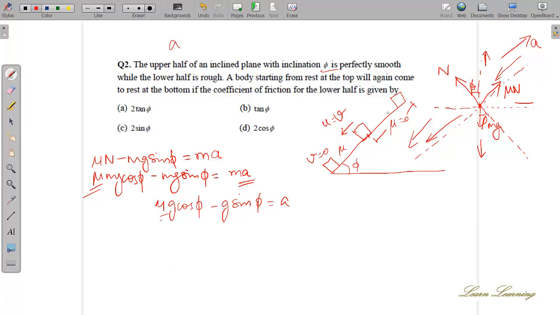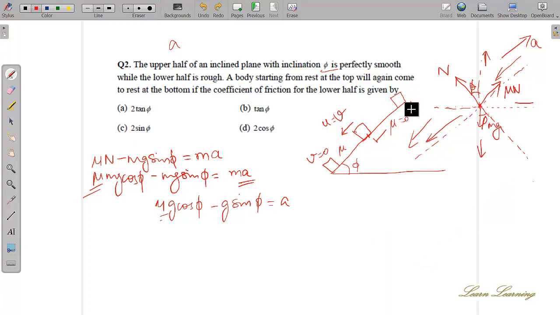What about the upper part? Why is it given then? Upper part, it just has an acceleration in the downward direction. Yeah, but because of that you are getting the velocity, no? So mu n is equal to ma. Is it ma minus mg sine?